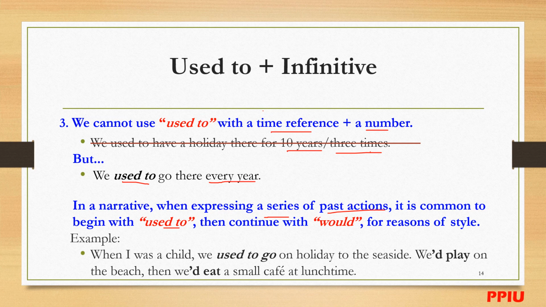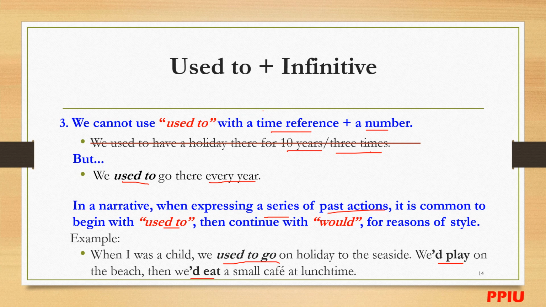For example, when I was a child, we used to go on holiday to the seaside, would play on the beach, then would eat at small cafes at lunchtime. You got it? Would play and would eat. Okay, we use "would" in here. All right. This is the thing that you can remember. There's no particular reason, but you follow this one. Don't ask me why. It's just the thing that you need to follow.